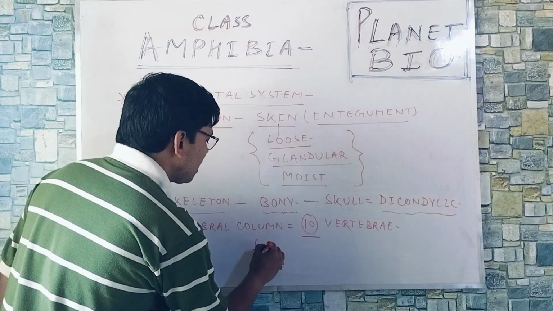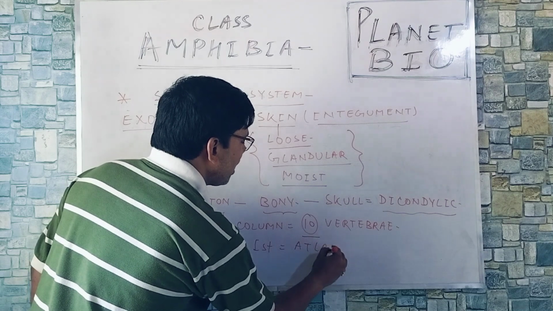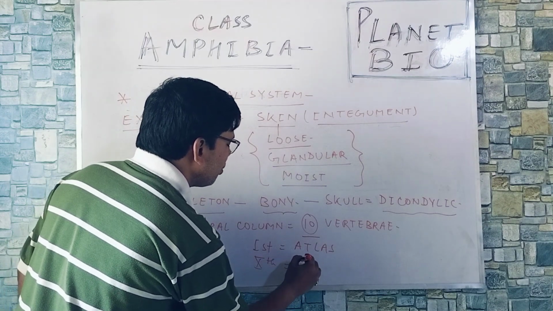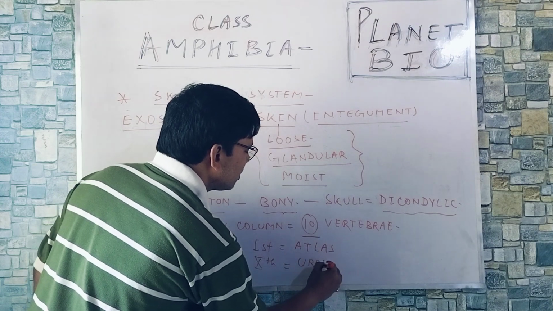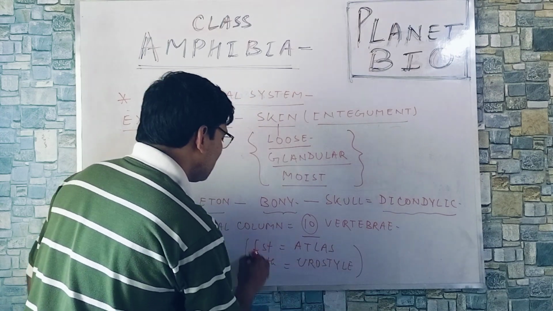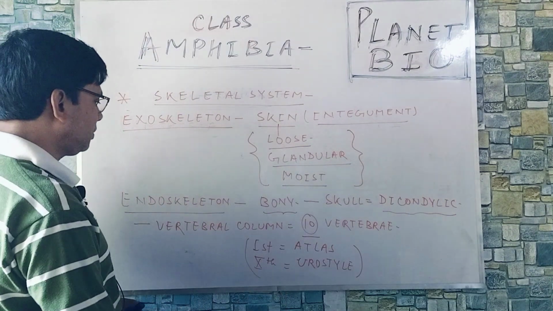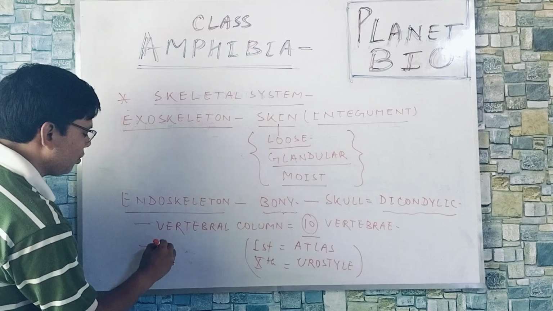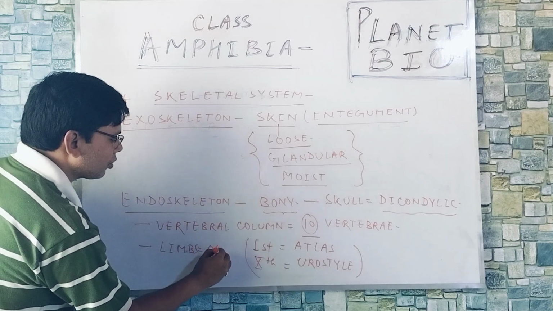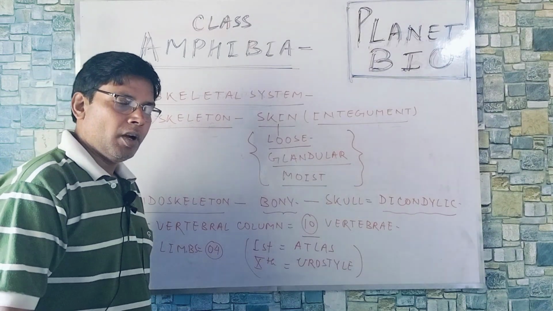The first vertebra is called atlas, and the 10th, that is the last one, is called urostyle. As you know, limbs are 4 in number, so tetrapoda, 2 forelimbs and 2 hind limbs.